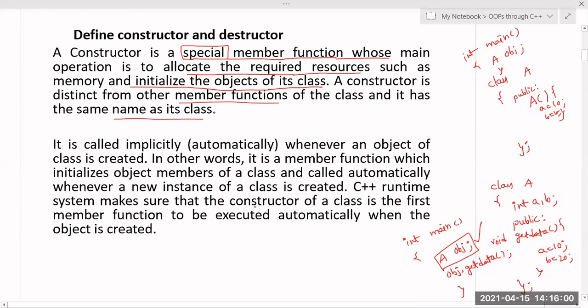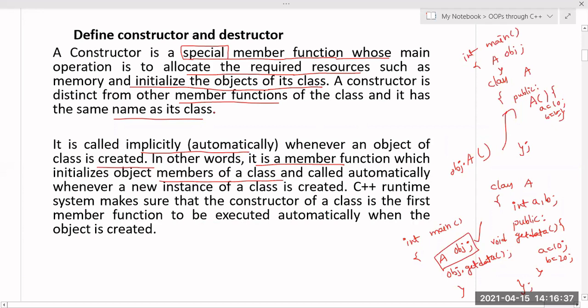Hope you clear, right? What is the definition for the constructor? Yes, sir. Right. So constructor is called implicitly, automatically, whenever the object is created. So you need not call it, internally it will call it. No need to mention that explicitly, it is called automatically whenever the object is created. So that's why it is a special member function. In other words, it is a member function which initializes object members of the class.